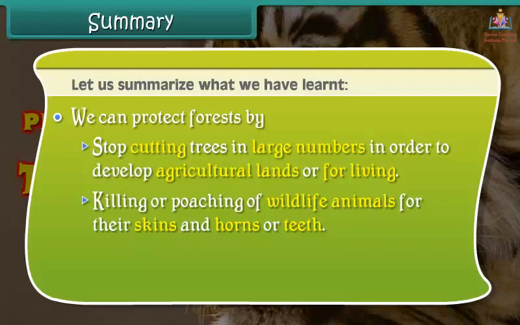Summary. Let us summarize what we have learned. Plants give food, shelter, and oxygen to animals.